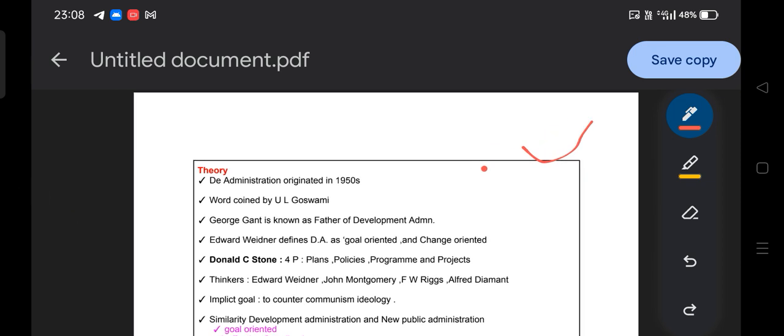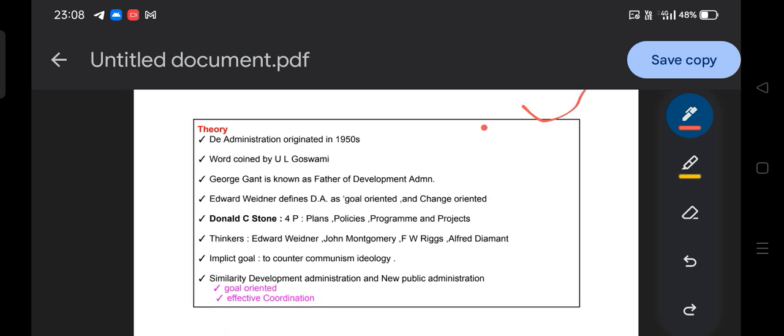In this theory I am going to extensively cover development administration and the Planning Commission in India. Okay guys, the history of the Planning Commission of India and the theory of development administration are what we need to cover in this session. So without delay, let's start.